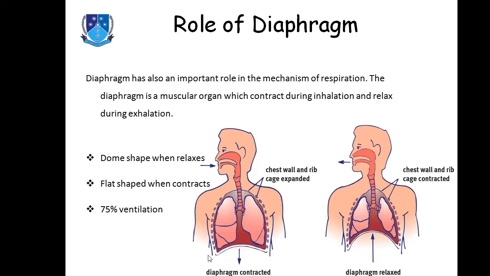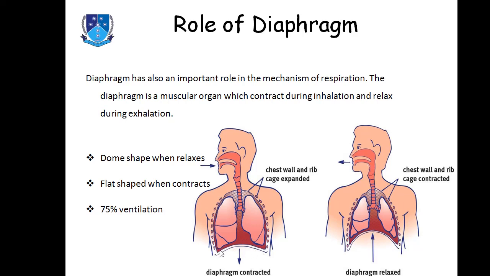So how does it take place? When the diaphragm becomes relaxed, it is in a dome shape. When it is in dome shape, it is relaxed, and this leads to the expiration of air. And when it becomes flattened, it gets contracted. By the contraction of the diaphragm, it gets flattened. It does not remain in the dome shape. When it is in dome shape, it is in a relaxed form, and when it is in a relaxed form, it leads to the expiration of air.